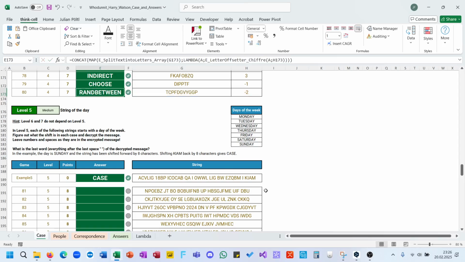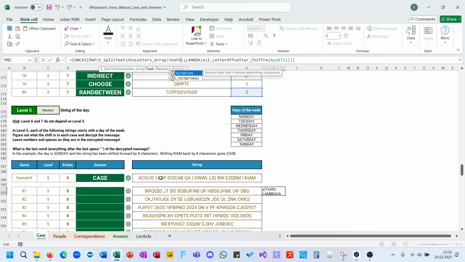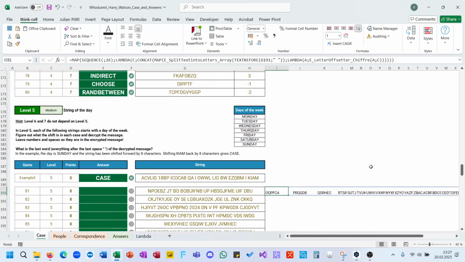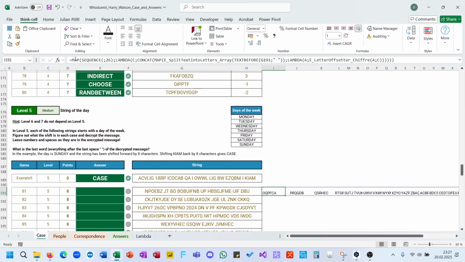So in this case, we want to split this text, or text before of this, and offset it by map sequence. We can offset by 26, lambda a. Oh no, C, because A is already used here. And now if this is a day, then we have our chiffre number.